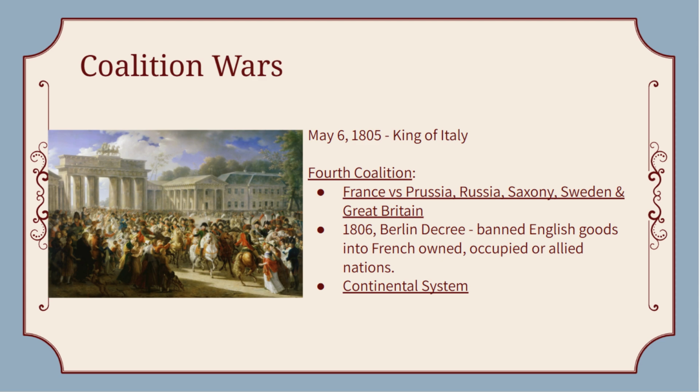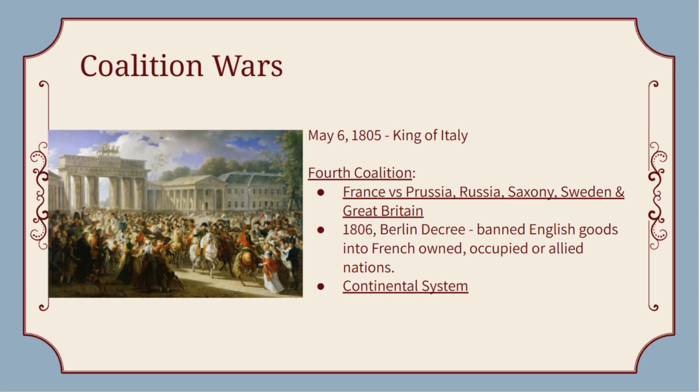Okay, now the fourth one. So Prussia, along with Russia, Britain, and other allies, forms the fourth coalition against France's growing dominance. Napoleon pretty quickly crushes Prussia and later defeats Russian forces. The war ends, and Russia agrees to cooperate with Napoleon, and Prussia loses half its territory. This marks the height of Napoleon's power in Europe.